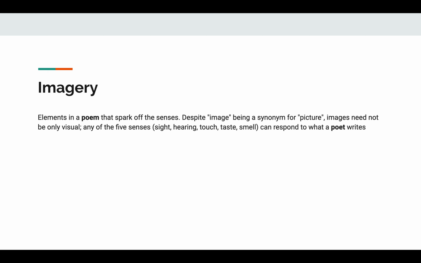Imagery is also talked about in chapter 5. This is when elements in a poem spark off the senses. So, despite an image being a synonym for picture, images are not only just visual, they can be any of the five senses: sight, hearing, touch, taste, smell. And they can respond to what a poet writes. So, your five senses can be evoked through whatever type of language a poet is using in their writing.